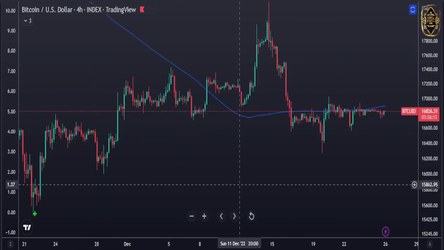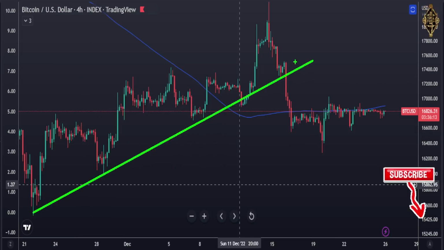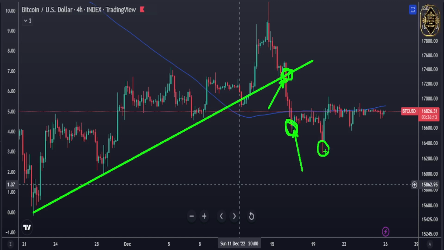Here we are, guys, in the 4 hours. People who've been with us for some time also entered short from here. When it got broken here, we entered short. Over here in that zone, I told you to sell or close what equals your investment. So if you enter from that zone here with $100, you need to close what equals $100. It came down here, and I told you to close 50% of what was left over as profit. Then you're going to live with 50% of that profit, guys.